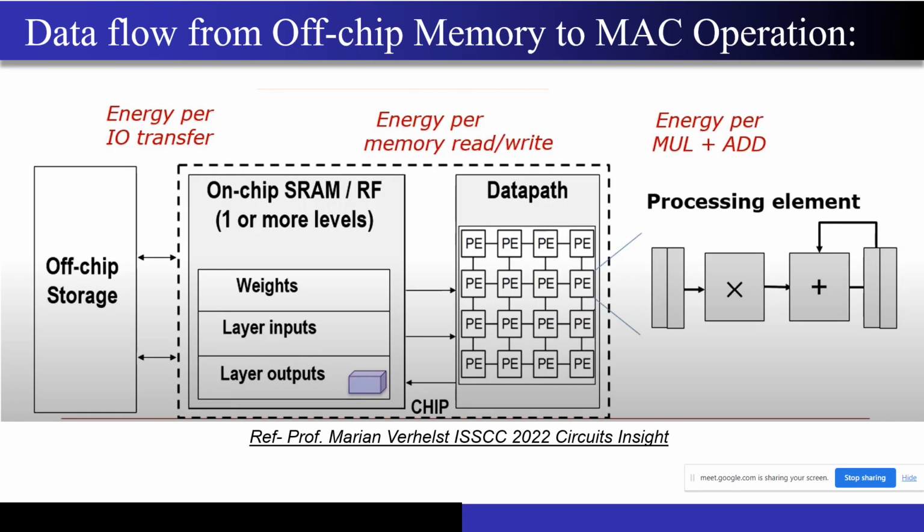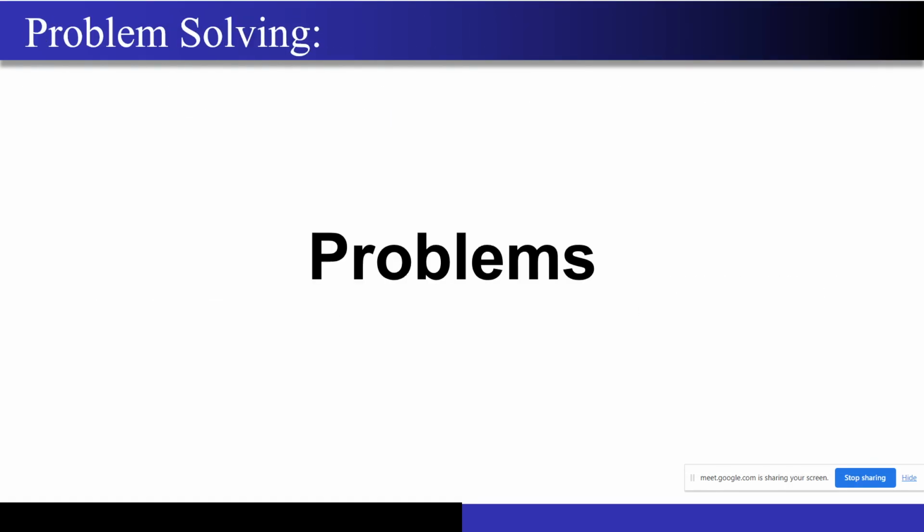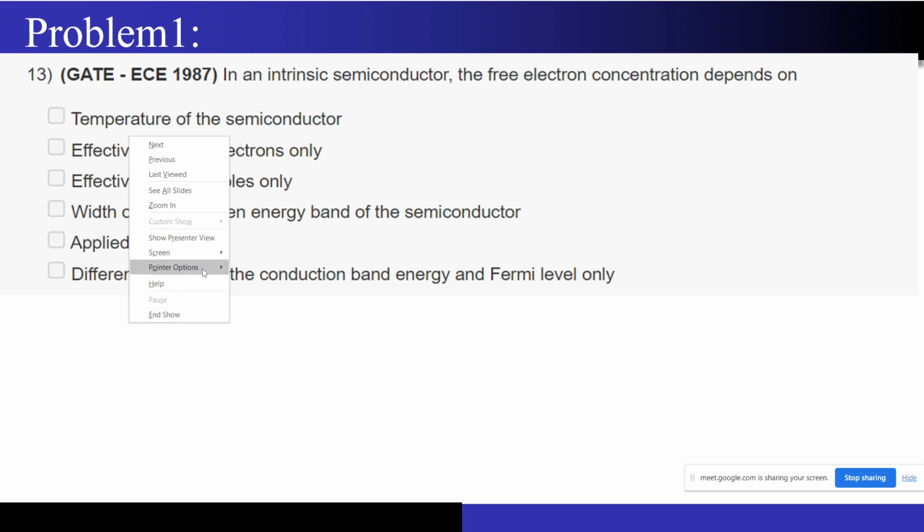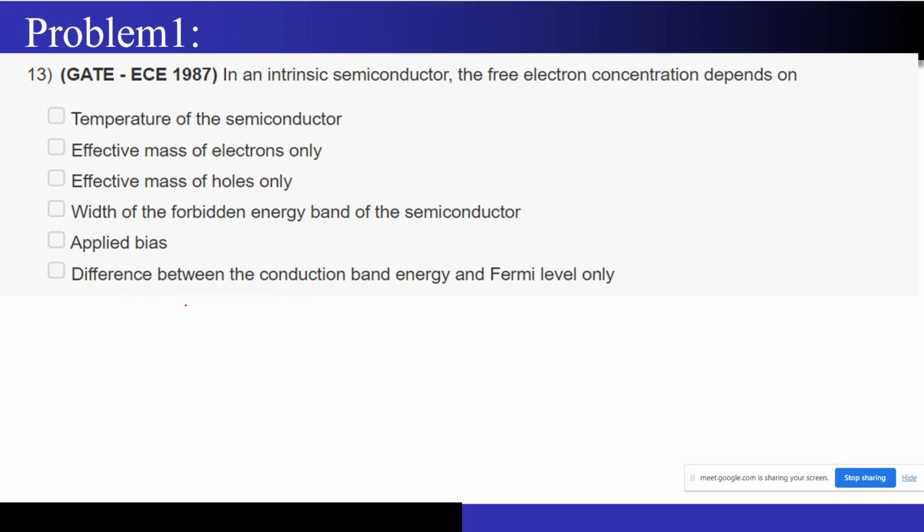Okay, guys, great. We will start solving the problems. This is the first question: in an intrinsic semiconductor, the free electron concentration depends on. Just a minute, let me turn on my pen. Yeah, now I will write one formula. So they're asking in an intrinsic semiconductor, the free electron concentration depends on.